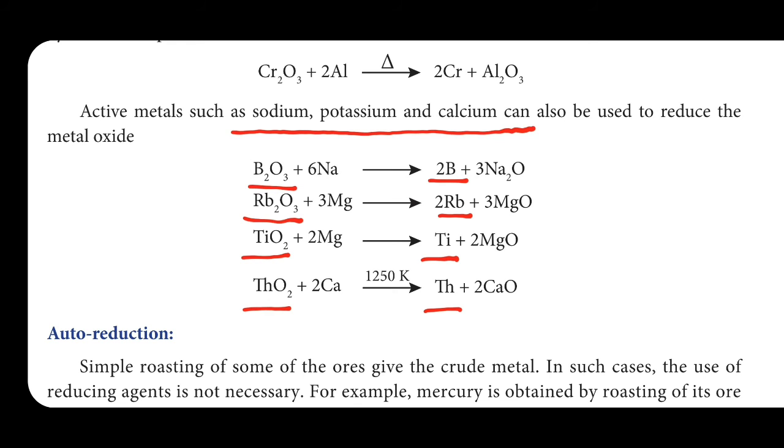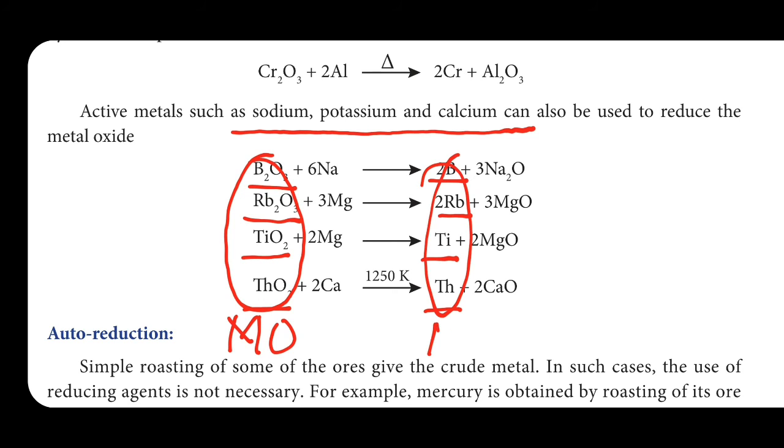Metal oxide is converted to metal, that is reduction takes place. Who is responsible for this reduction? This metal. So, the heading given is reduction by metal.